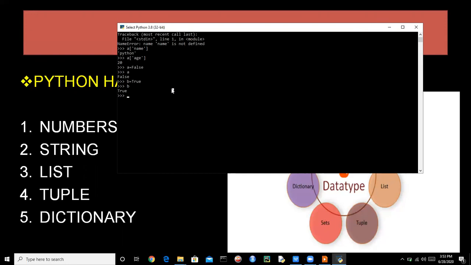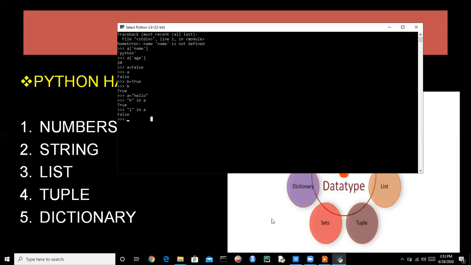Like if A is equal to hello, and we want to check in the string, we have h, so h is in the string, so it will return true. So the syntax to find a character in a string is h in A, and it will return true. And if we search for i that is not in the string, it will return false. So in is a keyword that will return true or false. It is used in if conditions also, that we will discuss later. So this is the boolean data type.